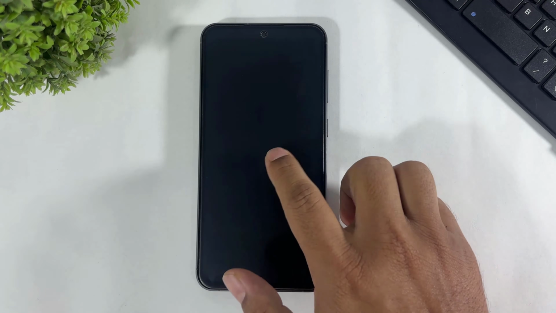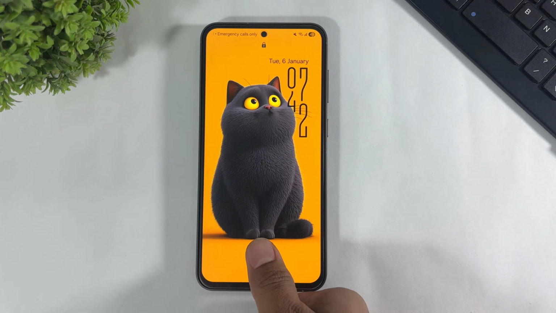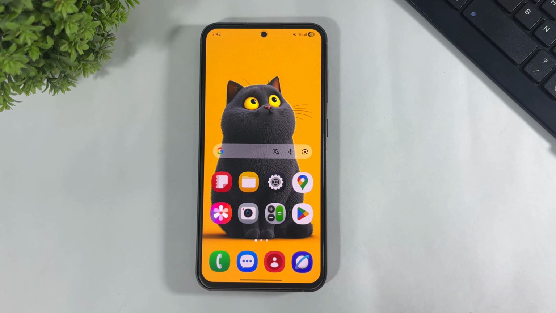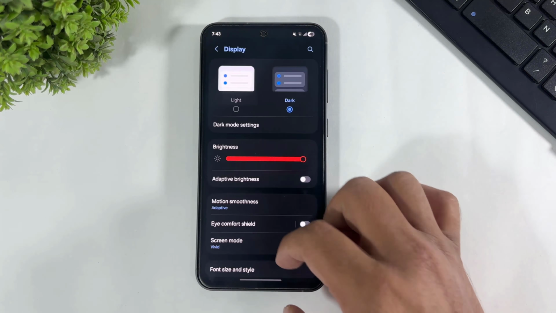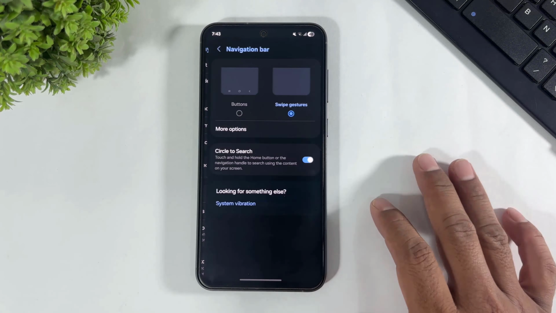Hey, what's up guys? Today in this video I'm going to show you how to add volume buttons on your navigation bar on any Galaxy device. So let's begin. Okay guys, first go to settings and enable navigation bar.